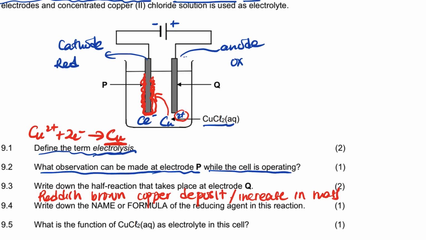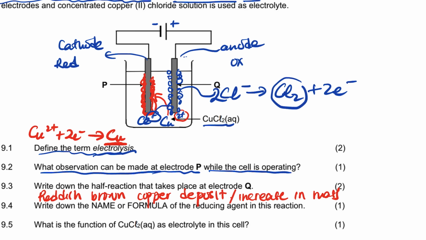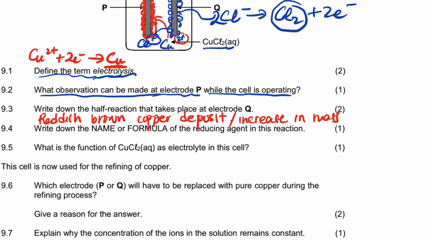On this side, guys, you will see the chloride ion is going to be oxidized, releasing electrons, because it's an anion. It's attracted to the anode, so there will be gas bubbles there. So Cl- will oxidize to Cl2 plus 2 electrons. So it's two of them. There will be a gas that is formed there, right? But they do not ask that. They ask about the cathode.